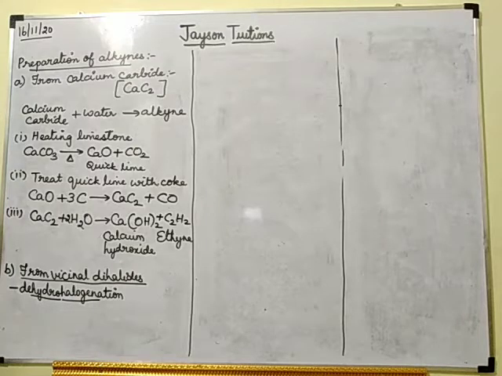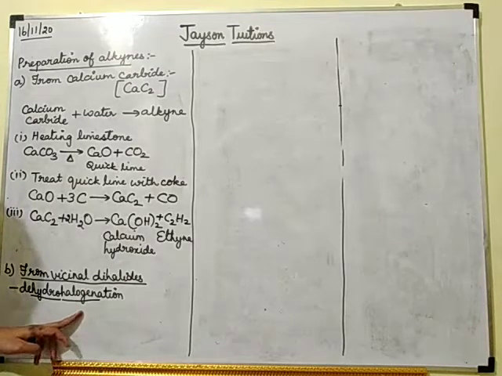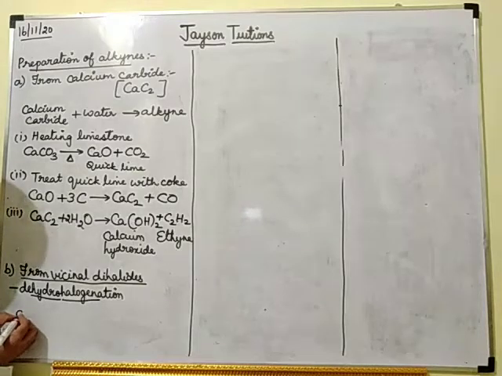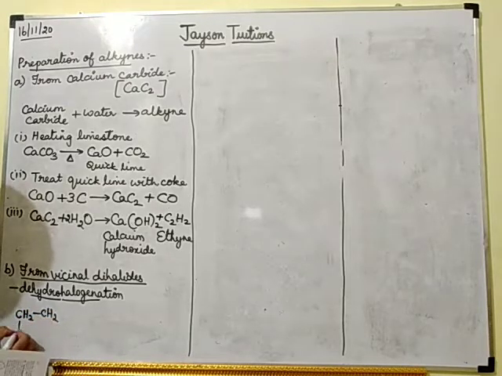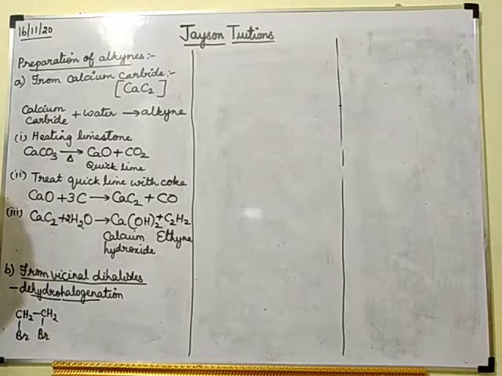So for example, I am taking CH2Br, CH2Br. This is a vicinal dihalide I am taking.